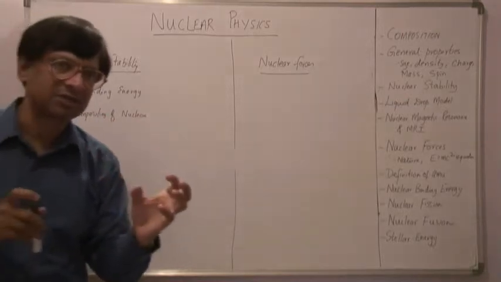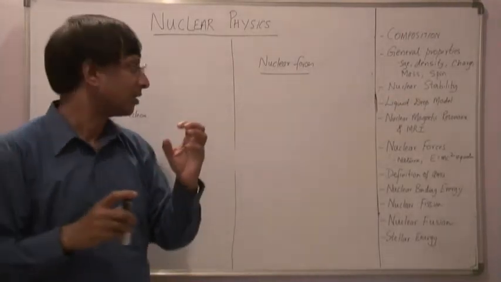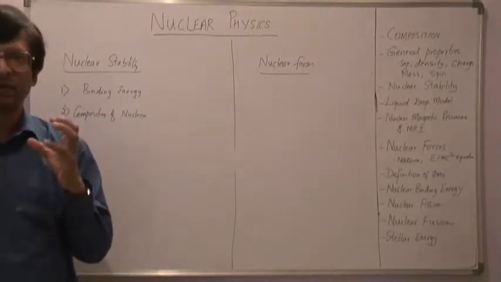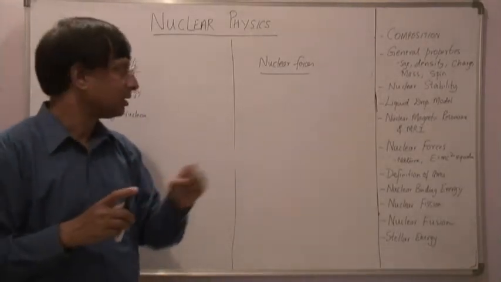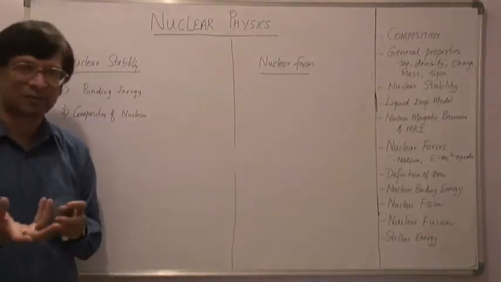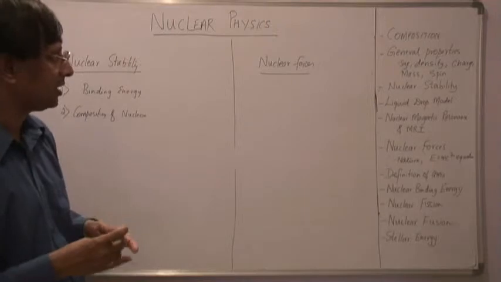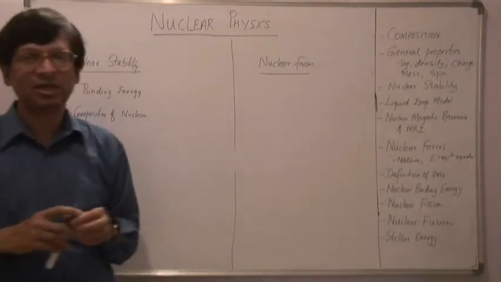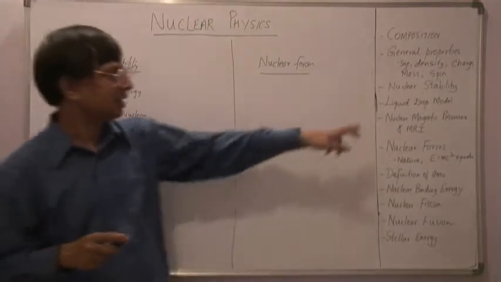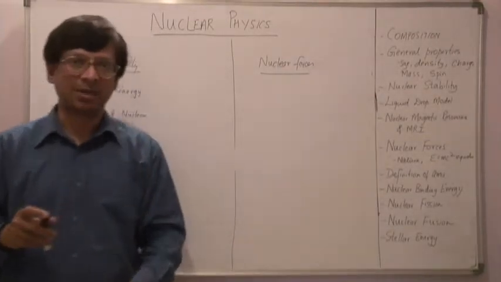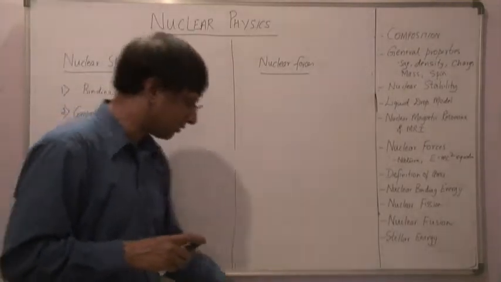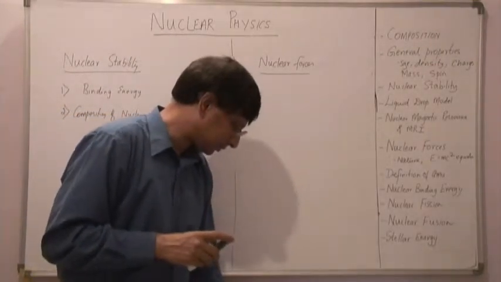The nuclear forces are far greater than the electrostatic force, and that is the reason we find the nucleus to be quite stable. The electrostatic repulsive force between any two protons is far smaller compared to the attractive nuclear force between two protons, and that is the reason a nucleus remains stable. So that is the explanation for the stability of a nucleus.